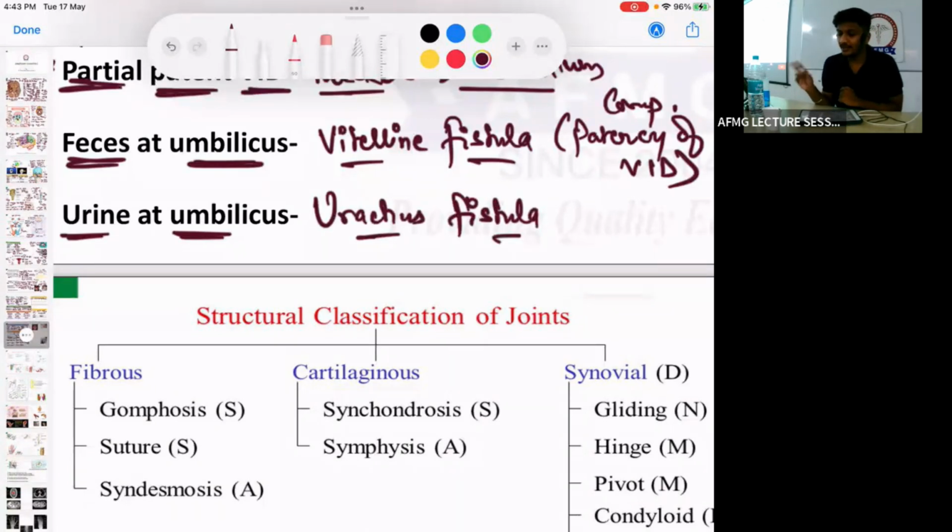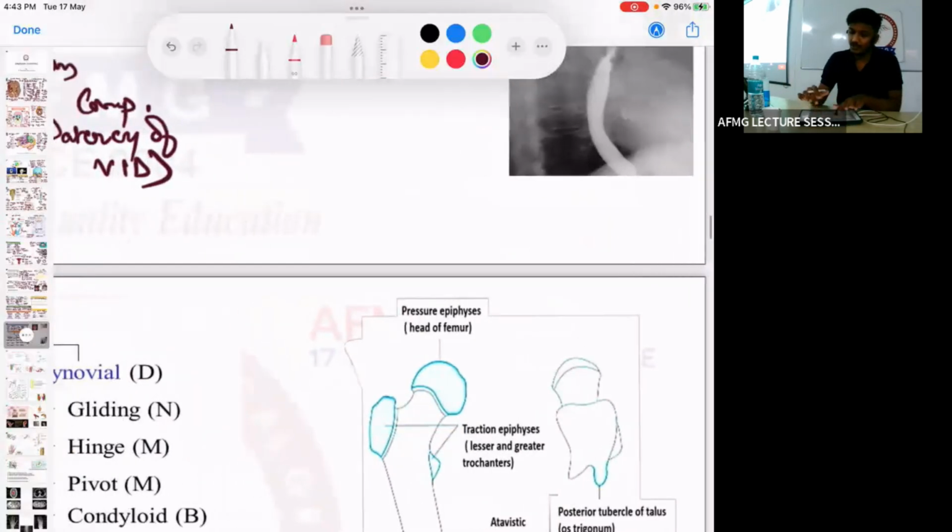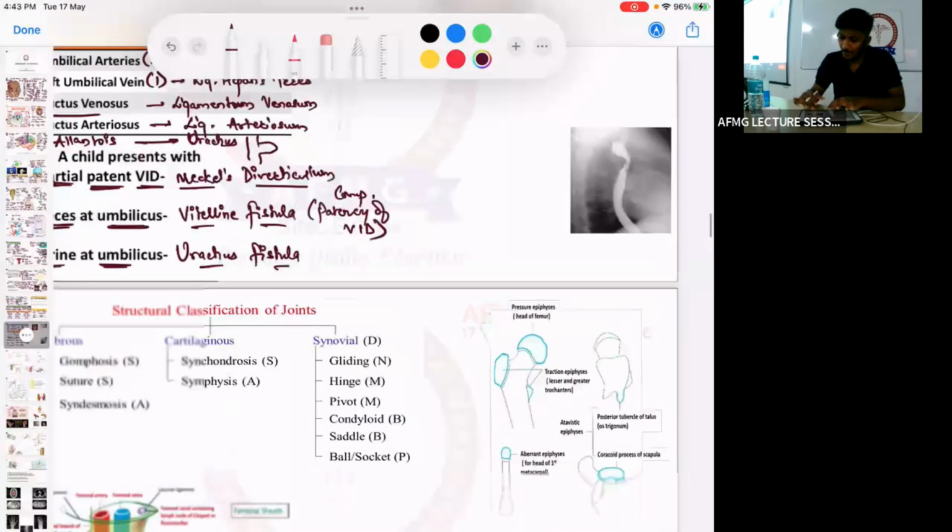Complete patency of vitellointestinal duct causes vitelline fistula, and the child presents with feces at the umbilicus. Complete patency of urachus will lead to urachus fistula, and the child will present with urine at the umbilicus. Partial causes Meckel's diverticulum. No issues with this, anybody?